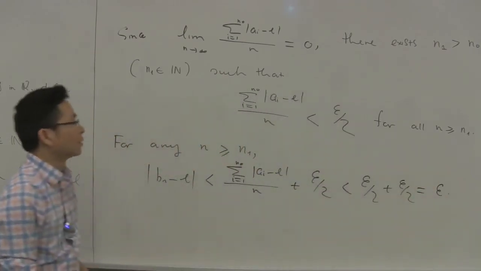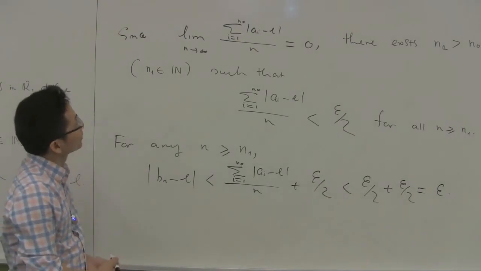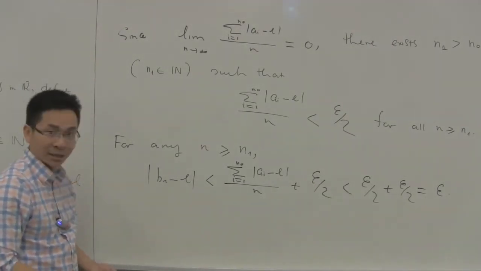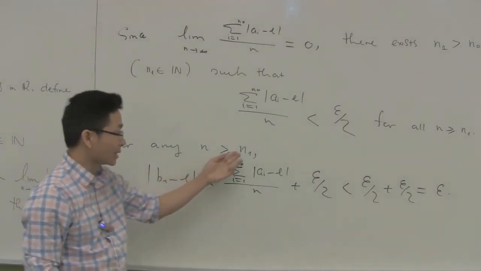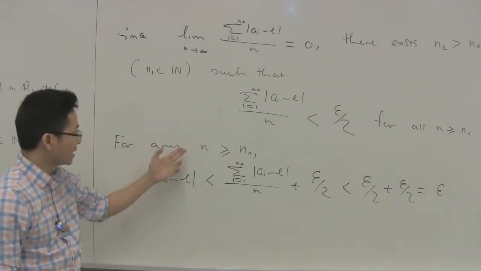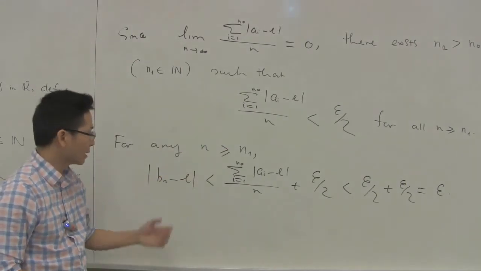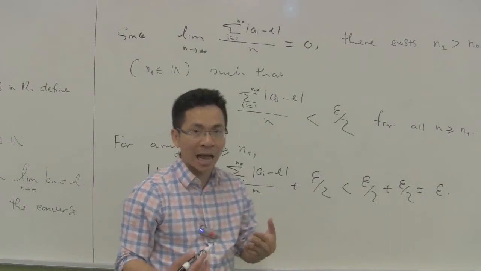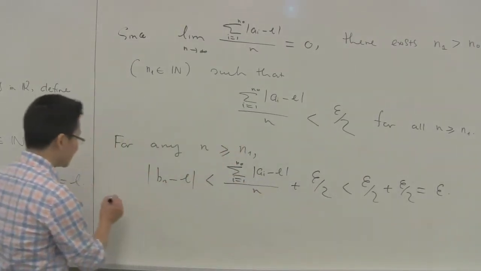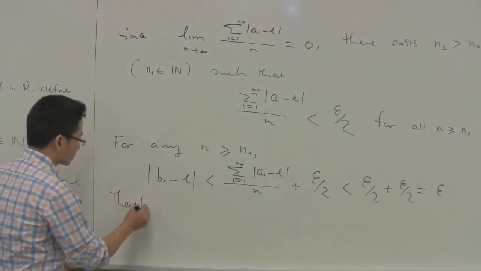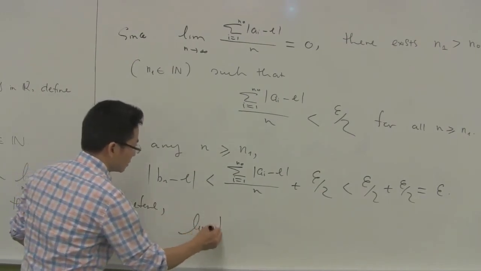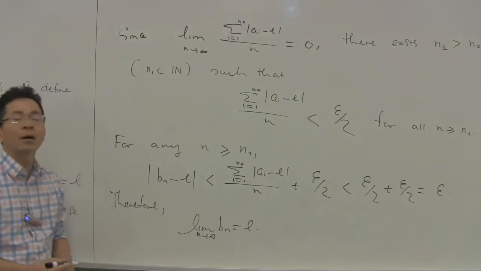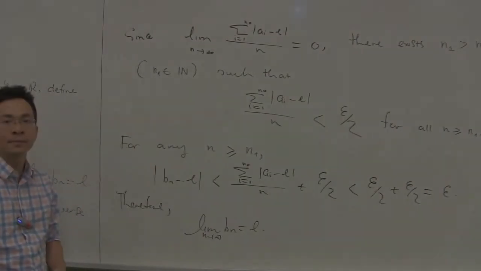Now to summarize, we take any epsilon greater than 0, and we have shown that there exists an index n_1 such that for any n greater than or equal to n_1, the absolute value of b_n minus L is less than epsilon. Therefore, by the definition of limit, the proof is complete.